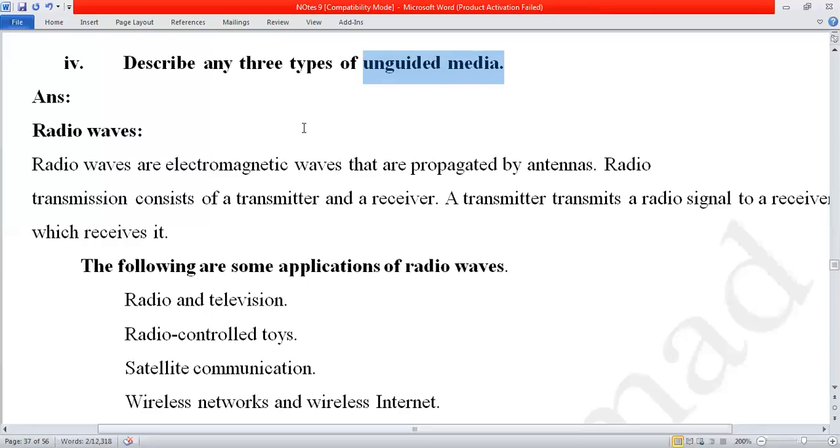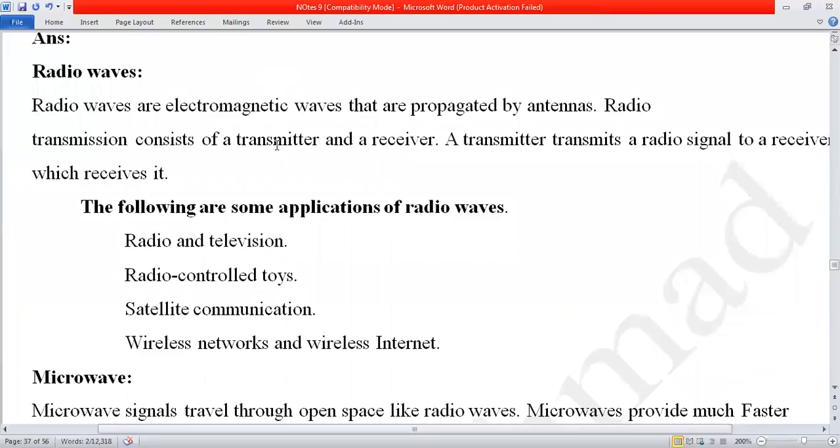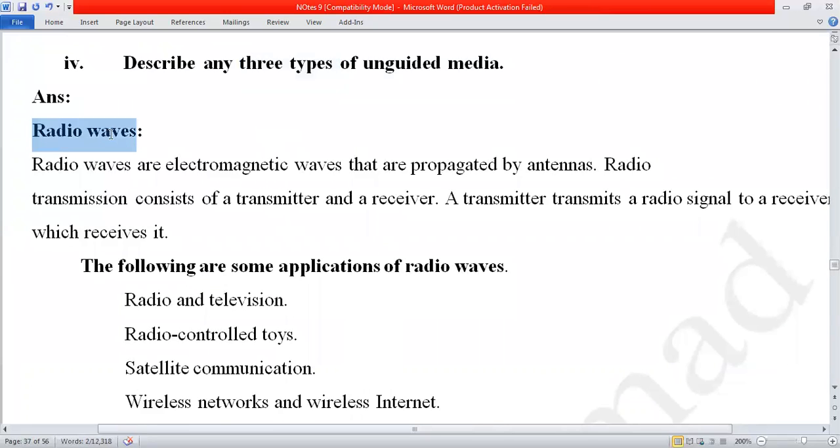In the unguided media, there are three types, but in the book there are 4 or 5 types of unguided media present, so we will discuss all of them over here. Not only three, we will discuss all of the unguided. First is radio waves. What are radio waves? They are electromagnetic waves that are propagated by antennas.